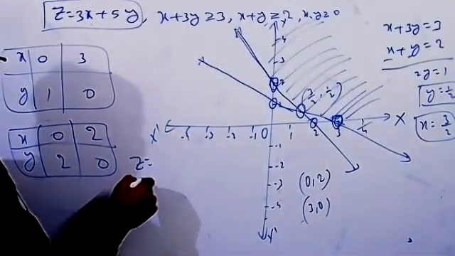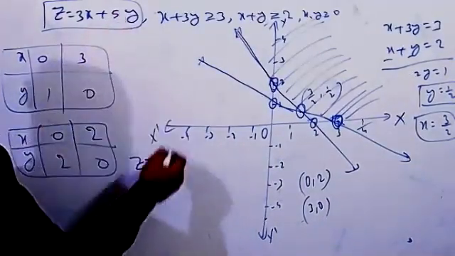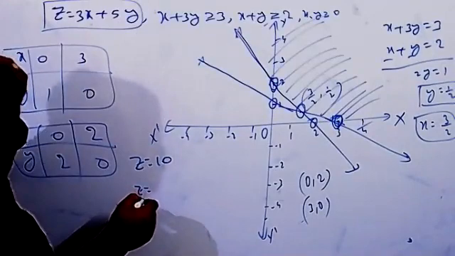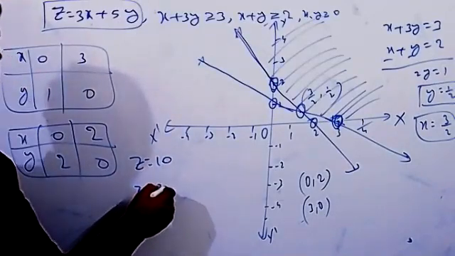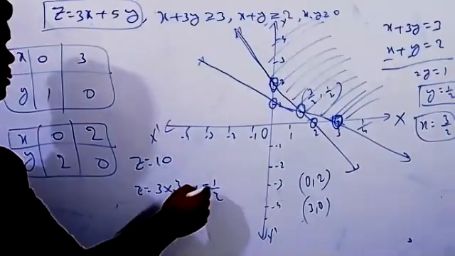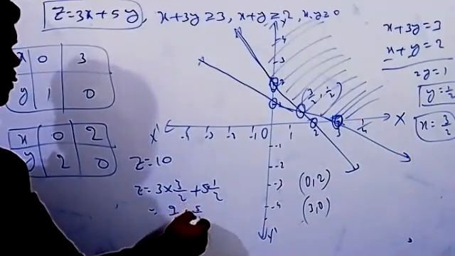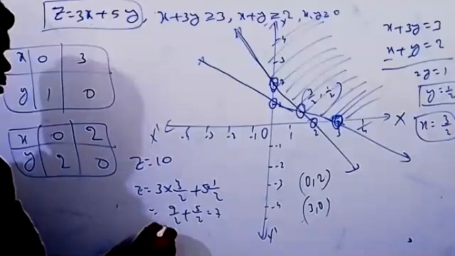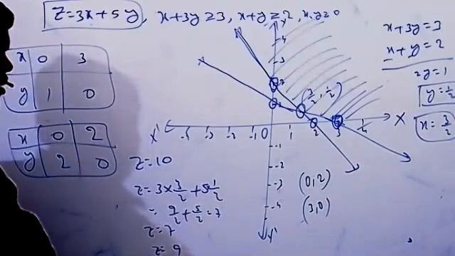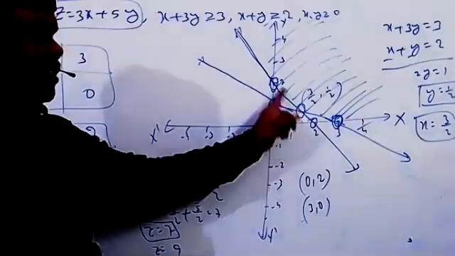So z, if we take 0 comma 2, equals 10. And for the second one, 3 by 2 and 1 by 2, substitute: 3 into 3 by 2 plus 5 into 1 by 2, so 9 by 2 plus 5 by 2 equals 7. So z equals 7. And for 3 comma 0, z equals 9. So what is the minimum value? Z equal to 7.